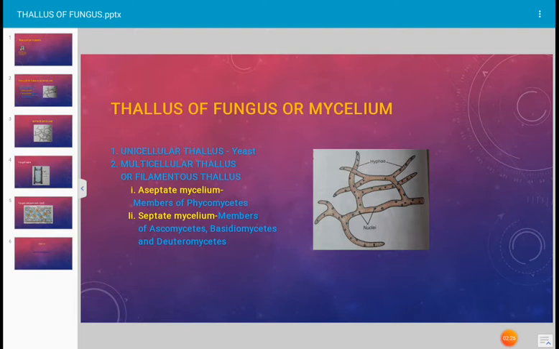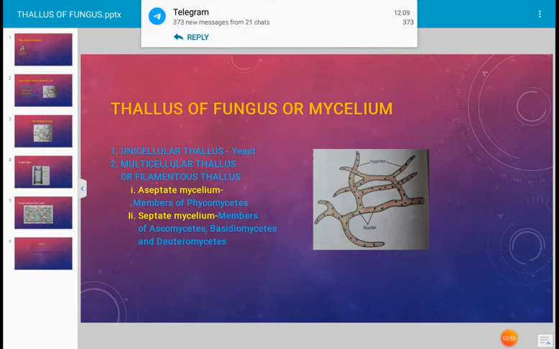If you separate a single thread of mycelium with the help of a needle, that single thread is known as hypha. The hyphae of aseptate mycelium or aseptate thallus of the fungus are multinucleated. All the nuclei are freely suspended in the cytoplasm, and branched hyphae are present. All the fungi of the Phycomycetes consist of aseptate hyphae.